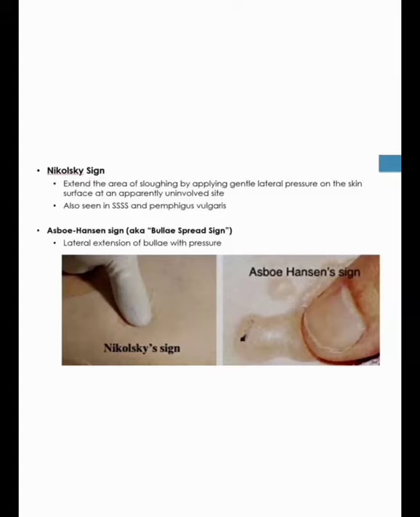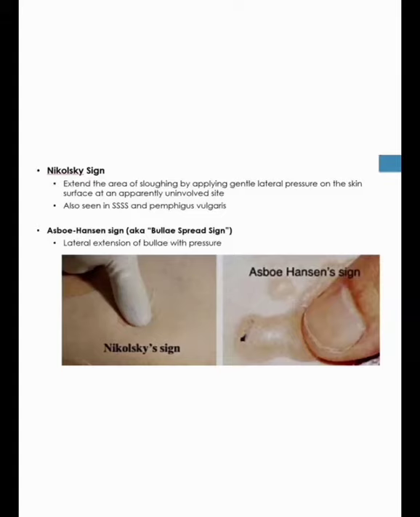So that's why the area of sloughing extends by applying gentle lateral pressure on the skin surface. That's why the uninvolved site will also erode, or appear as an erosion. So that is the Nikolsky sign.